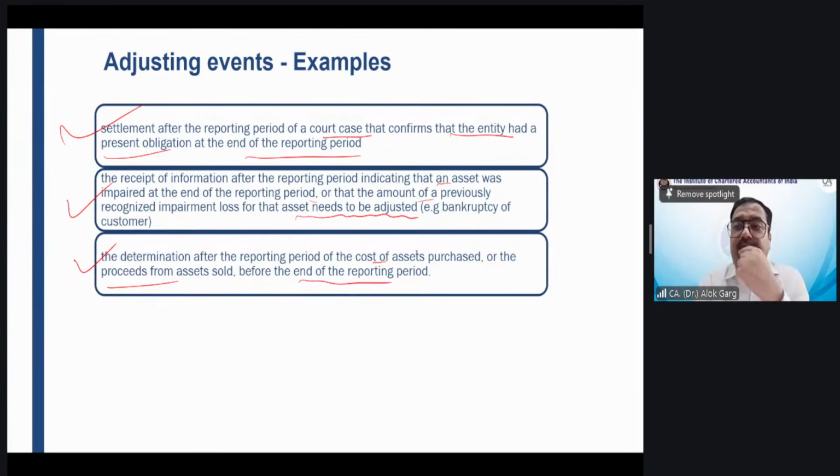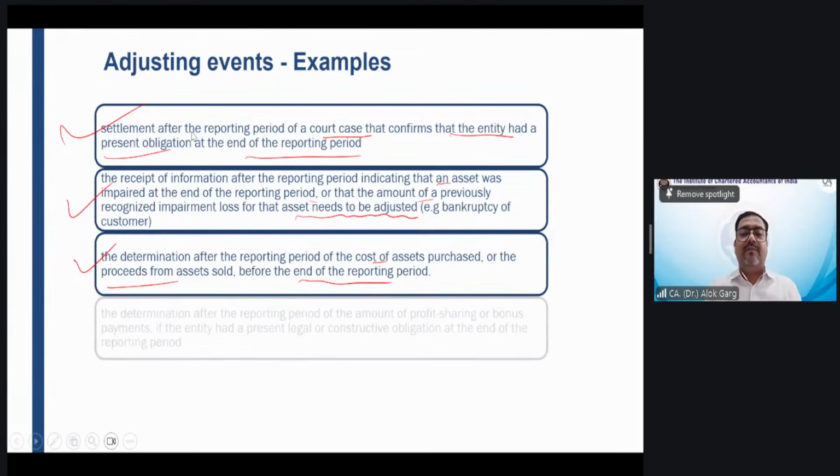Now, this asset was purchased before 31st March. The value of the purchase was not known. And when you pressurized him 5-6 times, on 30th April, before approval of the financial statement, he told you the value. See, this is the cost of the furniture. Friends, is it an adjusting event or non-adjusting event? It is an adjusting event, right? So you have already purchased the asset or sold the asset. The only thing is the value or the fair value was determinable later on. So you need to record the sale or purchase with that price on 31st March.